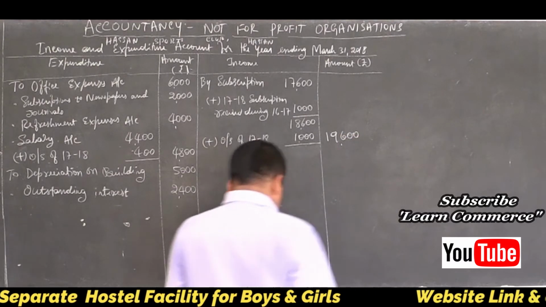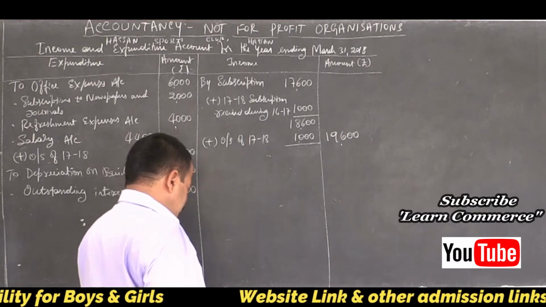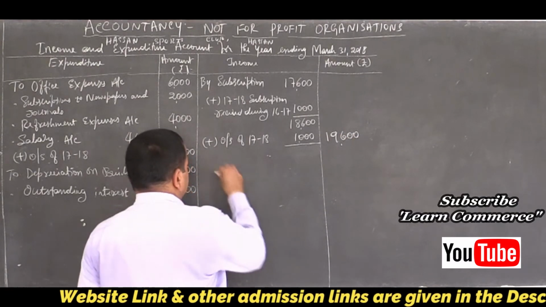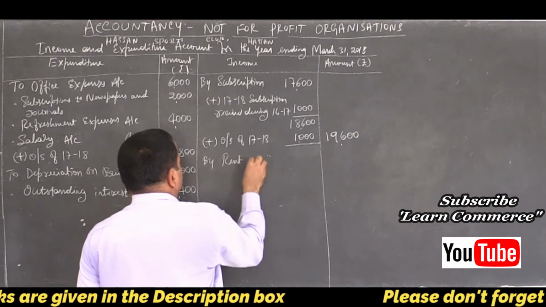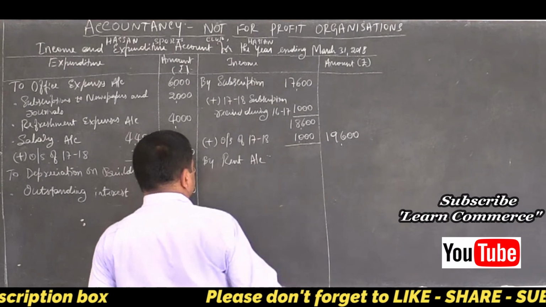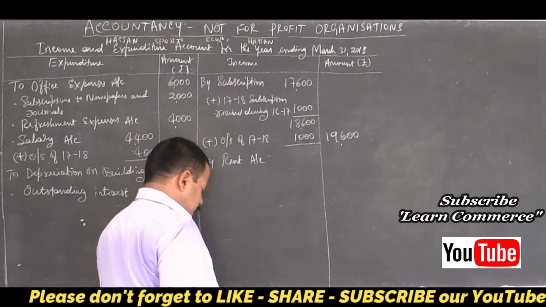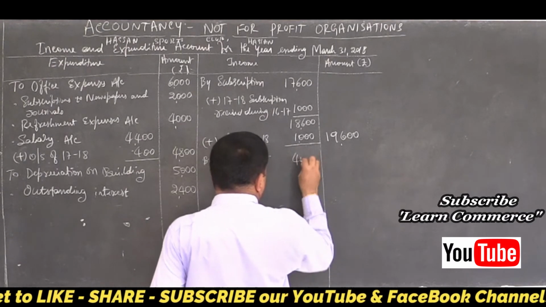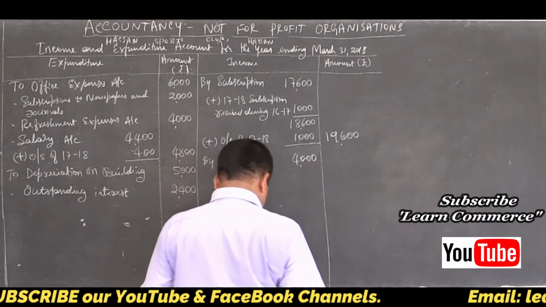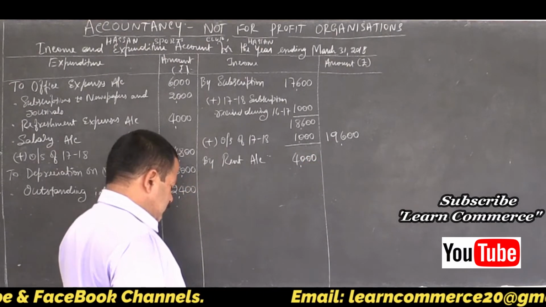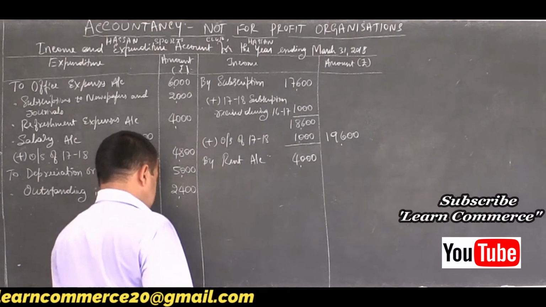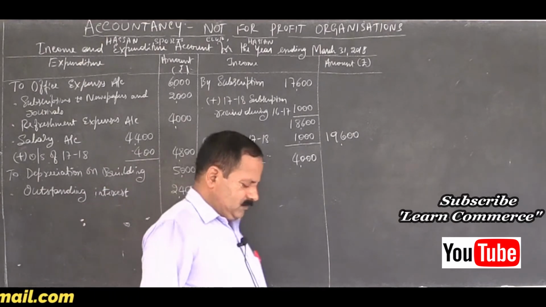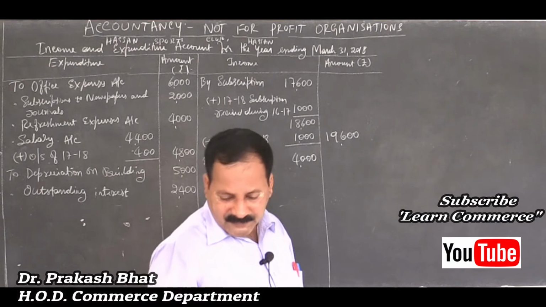Right? Yes. Then rent, how much? 4,000 inner column, less last year, isn't it?